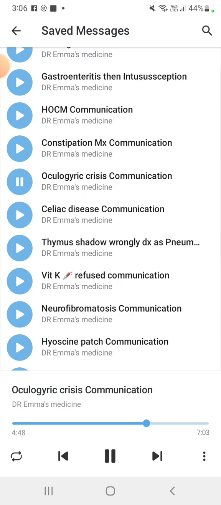Now, how can we manage oculogyric crisis? Number one, reduce the dose. If it is drug induced, we reduce the dose. Anticholinergic drugs like biperiden or procyclidine improve it within 5 minutes. Second line, we can give an antihistamine, that is diphenhydramine. L-dopa is successful in patients with parkinsonism.